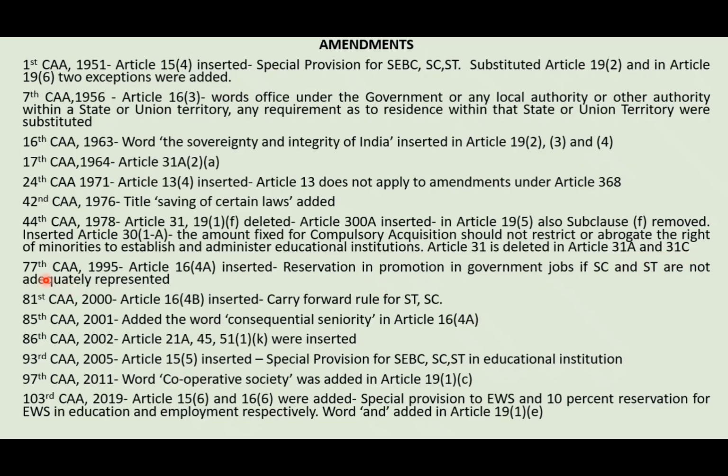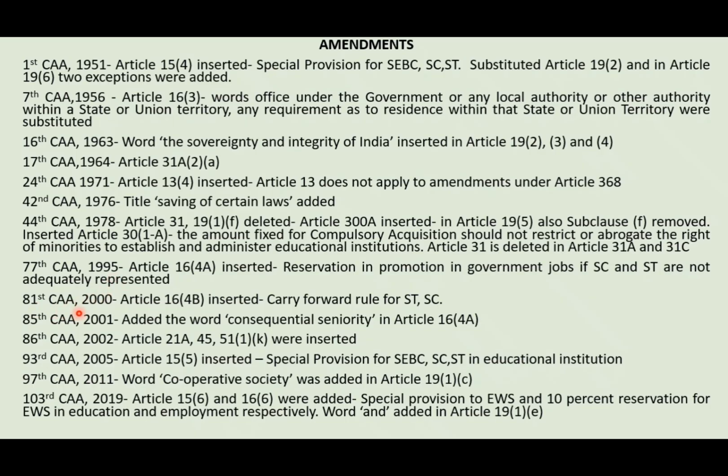Then coming to 77th constitutional amendment, article 16(4)(a) was inserted, which brought a change that reservation in promotion in government jobs, if SC and ST are not adequately represented, can also be given in case these community people are inadequately represented. So 16(4)(a), very important, 77th constitutional amendment.